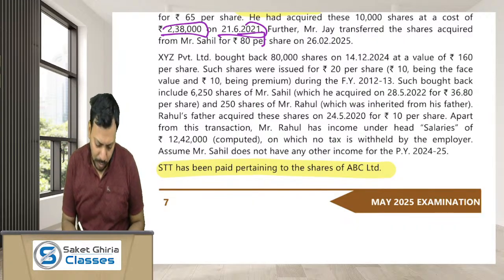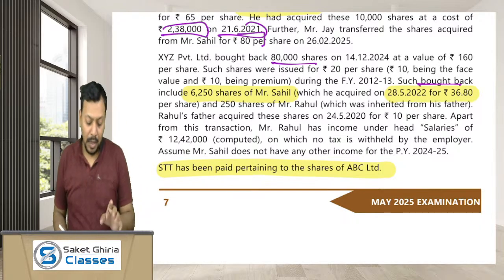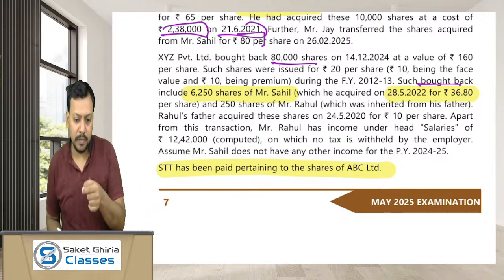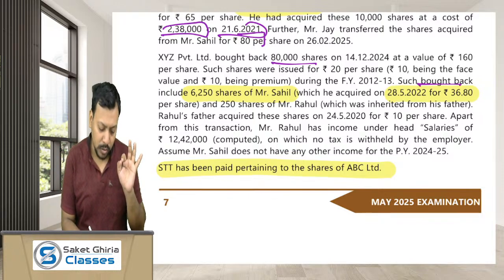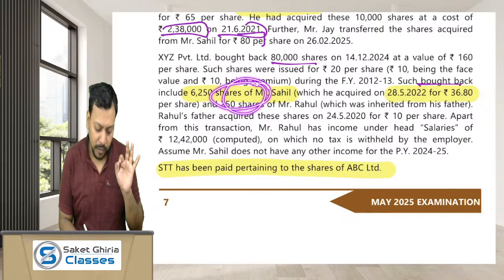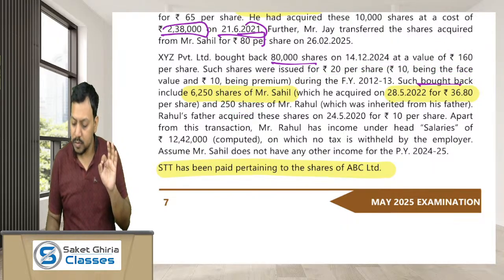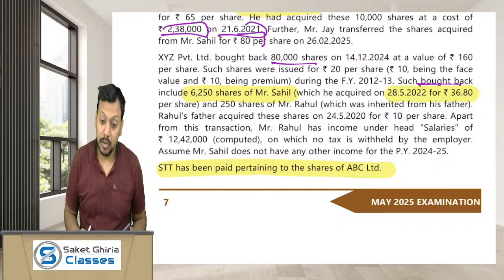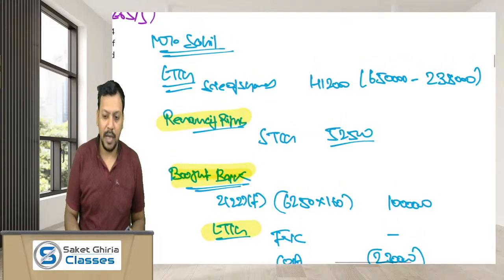See with me. XYZ has bought back 80,000 shares. Such bought back shares include, and here is the main point, 6,250 shares of Mr. Sahil, which he acquired on 28/5/2022 for 36.80. How much amount is Mr. Sahil receiving on the shares which the company has bought back? Sir, the company has bought back 6,250 shares of Mr. Sahil, and for each share the company is paying rupees 160. So Mr. Sahil is receiving on a gross basis 10 lakh rupees on the buyback. So this 10 lakh rupees would be taxed as a deemed dividend in the hands of Mr. Sahil. Are you guys getting it?